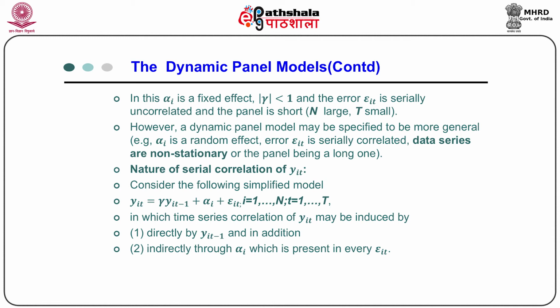Now, the dynamic panel model can be expressed as yit equal to gamma yit minus 1 plus xit prime beta plus alpha i plus epsilon it, and we impose the restriction that mod gamma is less than 1, that is, the series must not be explosive in nature, because if the mod value of gamma is greater than 1, then we may end up with an explosive series, and we are ruling out this possibility by making the assumption that mod gamma is less than 1.